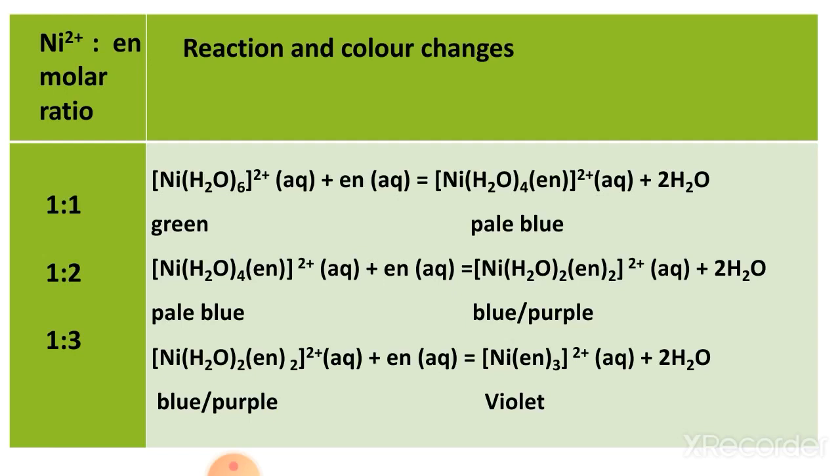Now when the ratio is 1:3, look at the condition. 1 more en replaces all the water molecules, and now the color changes from blue-purple to violet. That also indicates the change in color due to change in energy after addition of strong field ligands. So that's why ligands, when added, can also change the color.